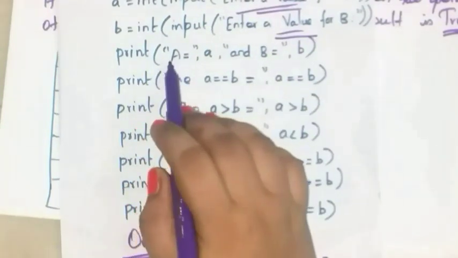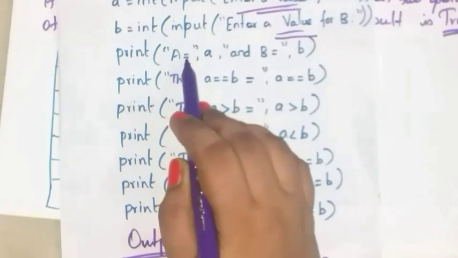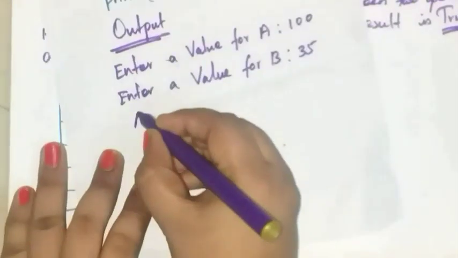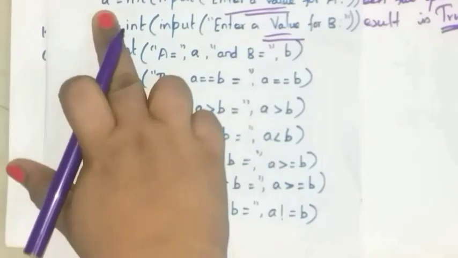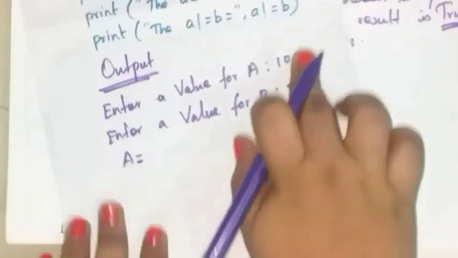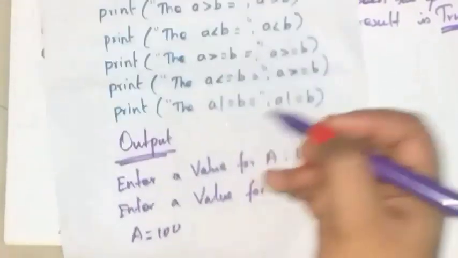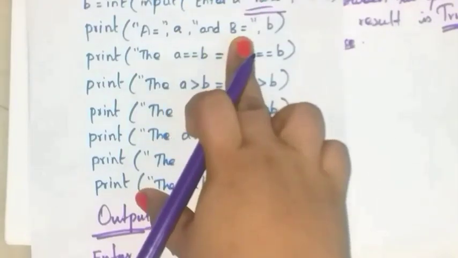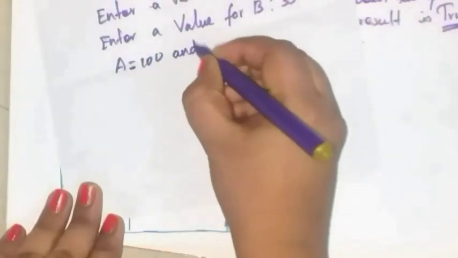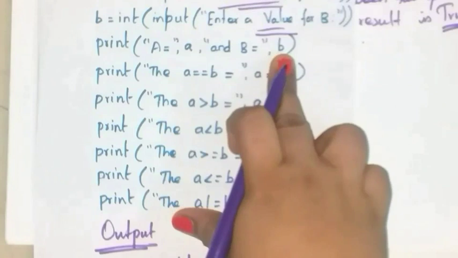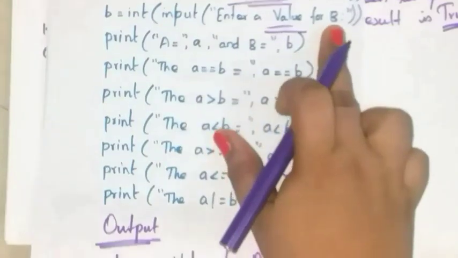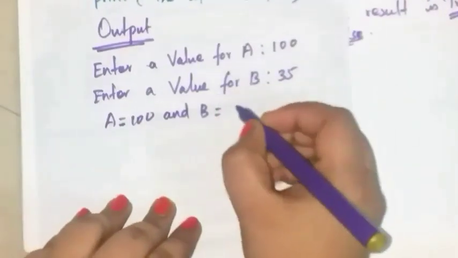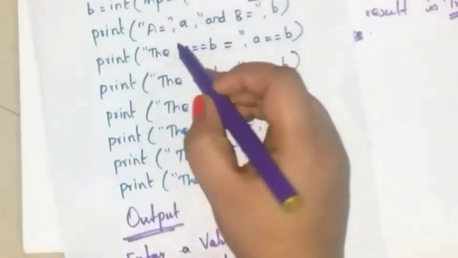Next, print, this is a string, A is equal to, write A is equal to, and this A is not given within double quotes, so this is a variable. What is the value of A? 100, okay. Next, and B is equal to, next this is variable B, so write the value of this variable. What is the value for B? 35, right here. Okay, so this is over.